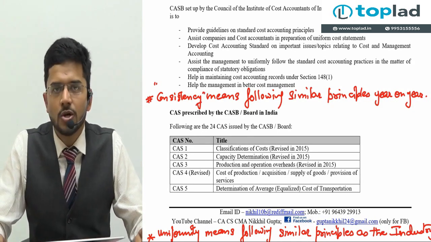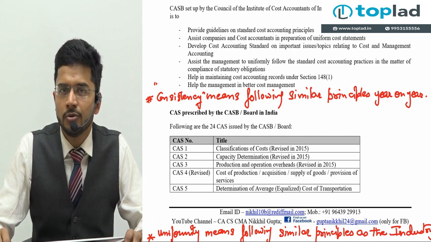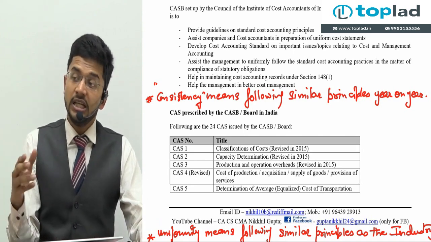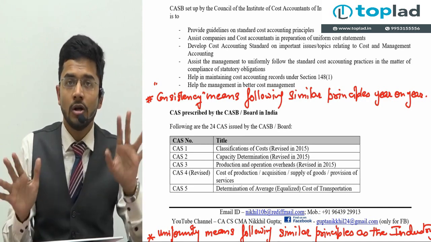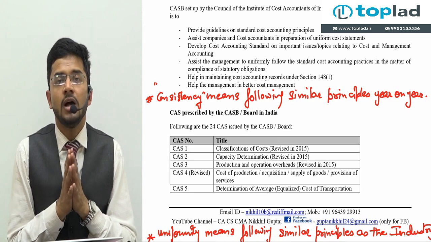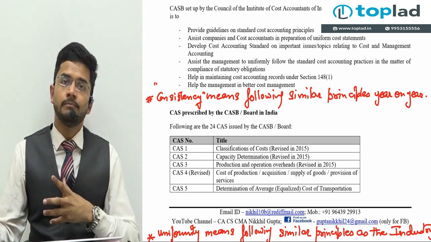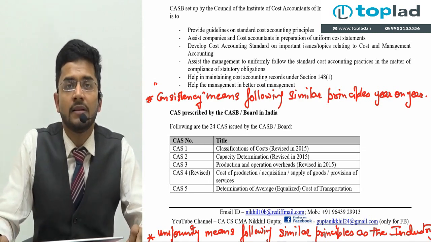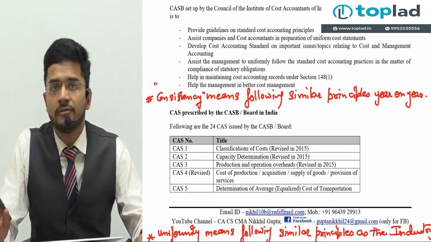So it cannot be a situation where in year 1 you are following FIFO method of computing your inventory cost, in year 2 you follow weighted average method, year 3 you follow LIFO. That is not possible. Your accounting policies and your accounting principles should be consistent over a period of time. You should follow same cost accounting principles. You should follow same methods of allocating your cost or revenues or whatever over a period of time.